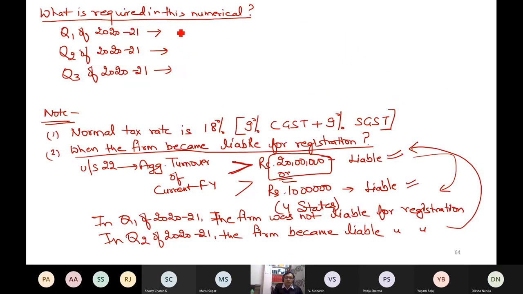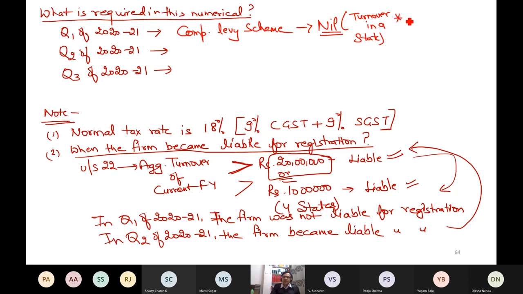So in this quarter, the tax under composition levy scheme is nil. Why nil? Because the turnover in the state is nil. Though there is 20 lakh turnover, this 20 lakh turnover is till the date when I was not liable for registration. So I cannot include this 20 lakh in my turnover in a state. You cannot say that turnover is nil. No, turnover is 20 lakh, but turnover in a state is nil. This is what the point is.